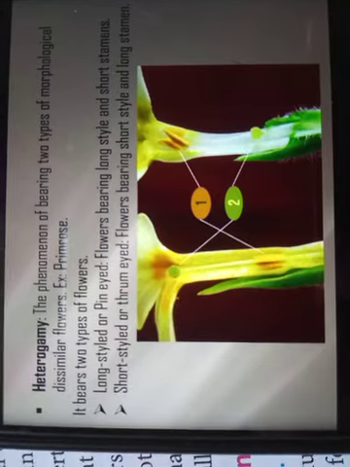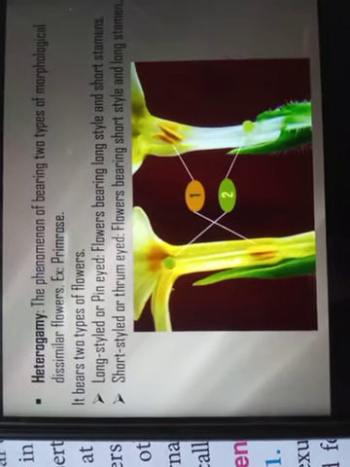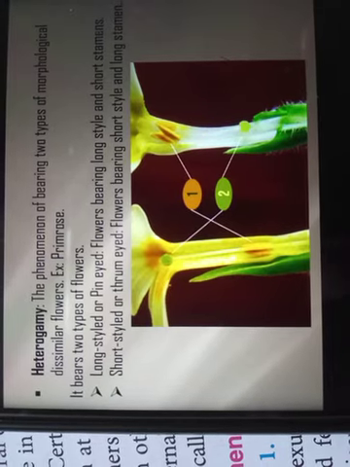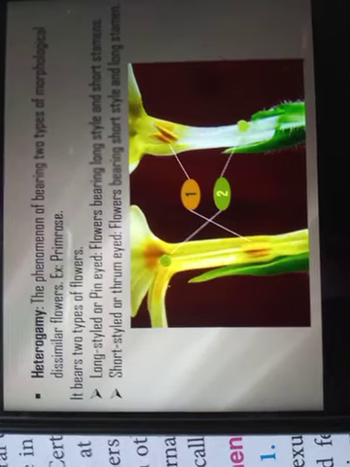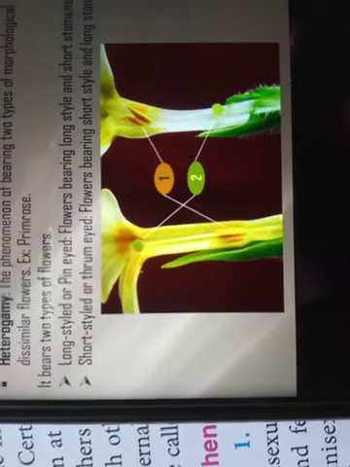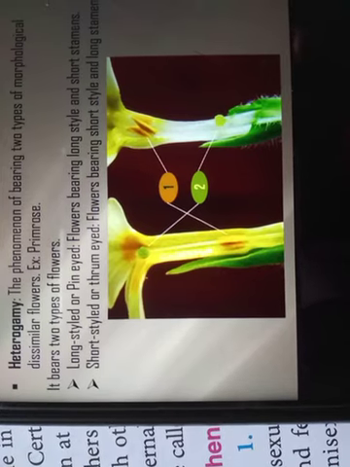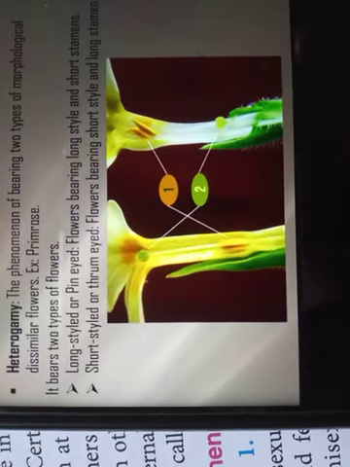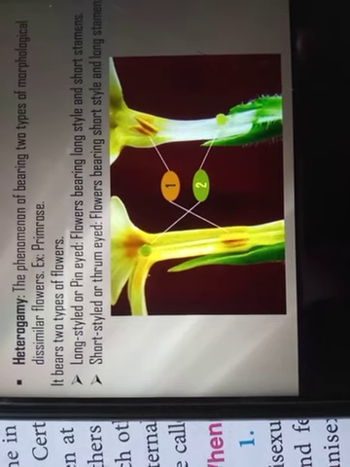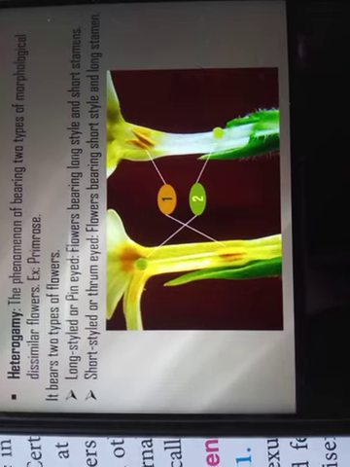Now let us see the next one, that is heterogamy. You can see it in your book also. The phenomenon of bearing two types of morphologically dissimilar flowers in one single plant. You can see here two different flowers are given. In one there is a long style, or pin-eyed, which bears a long style and short stamen, and the second one is short style, or thrum-eyed, that is, flowers bearing short style and long stamen.